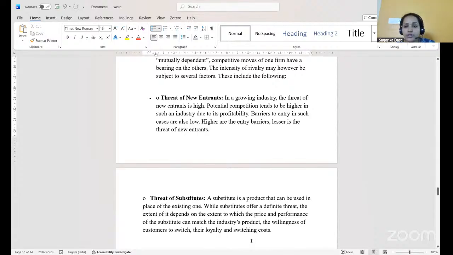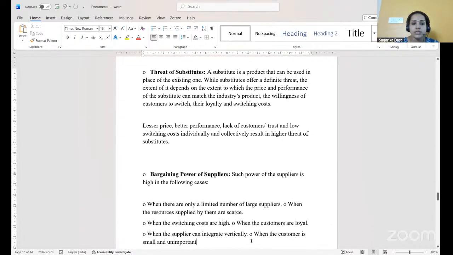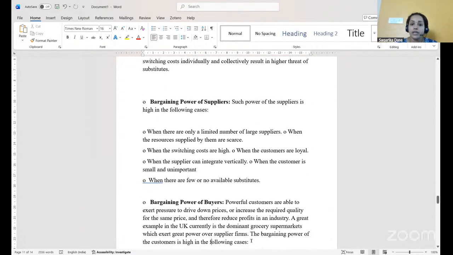Obviously, wherever the price is very low, consumers will shift to that particular substitute product. Hence, the substitution effect has a major impact on business organizations. That is a threat.